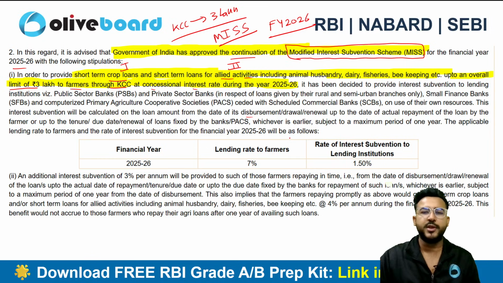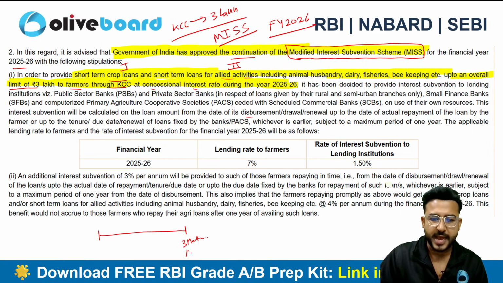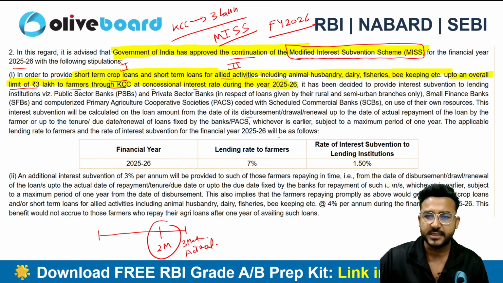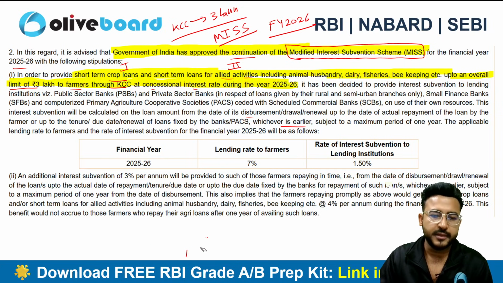Let's suppose you have taken the loan today and repaid it after 3 months, and the loan tenure is only 2 months, then whichever is earlier is the timeline. Obviously the loan tenure will not exceed the stipulated time period.